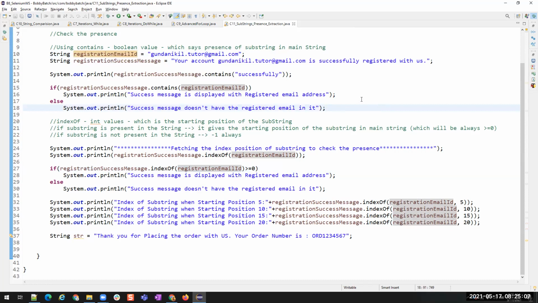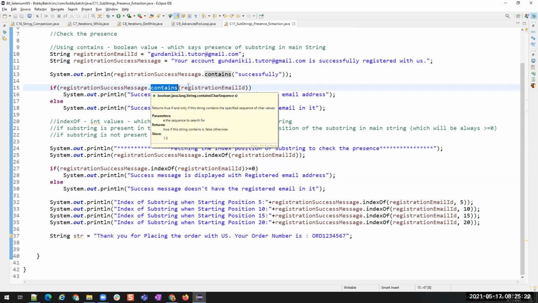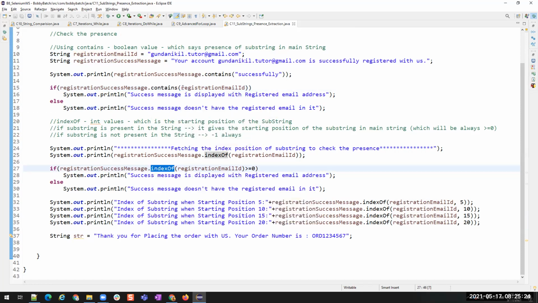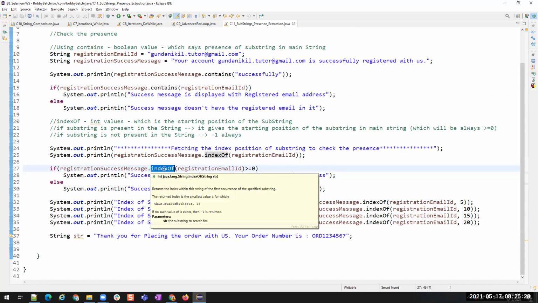Contains, basically, will tell you whether it contains a string or not. If somebody asks you, is Bobby in the session, then you will say yes. If she is not present, then you'll say no. It's a yes or no type of question. Then if I say, when did Bobby join? Will you say yes or no? No, right? You'll say the particular time. So that is indexOf.